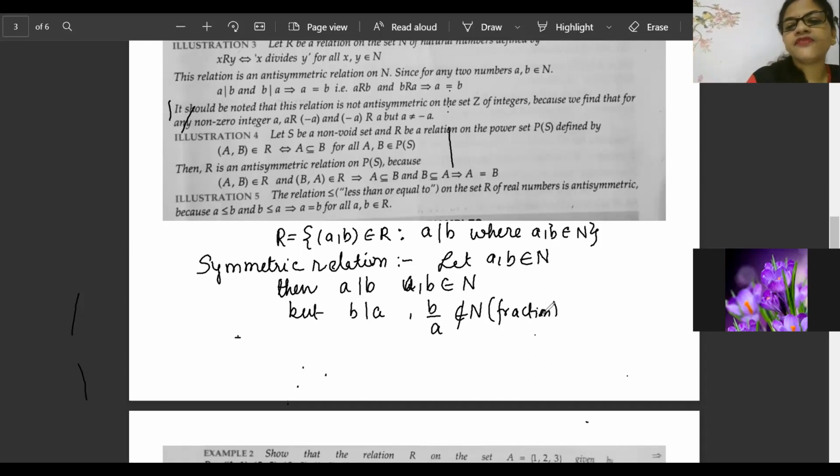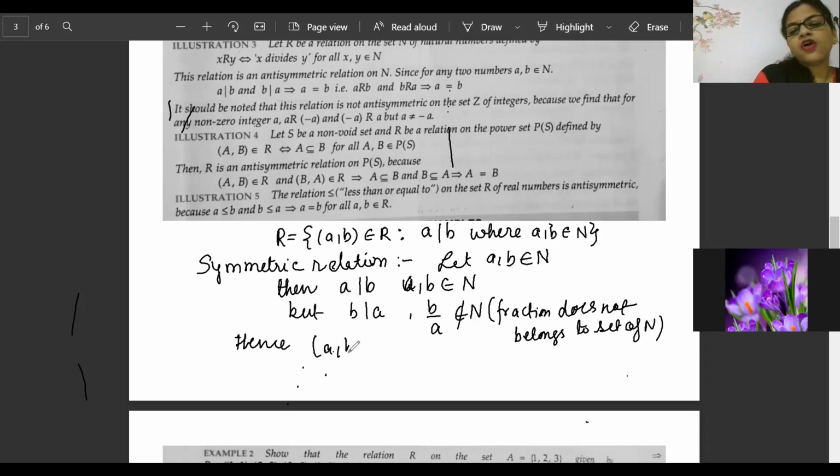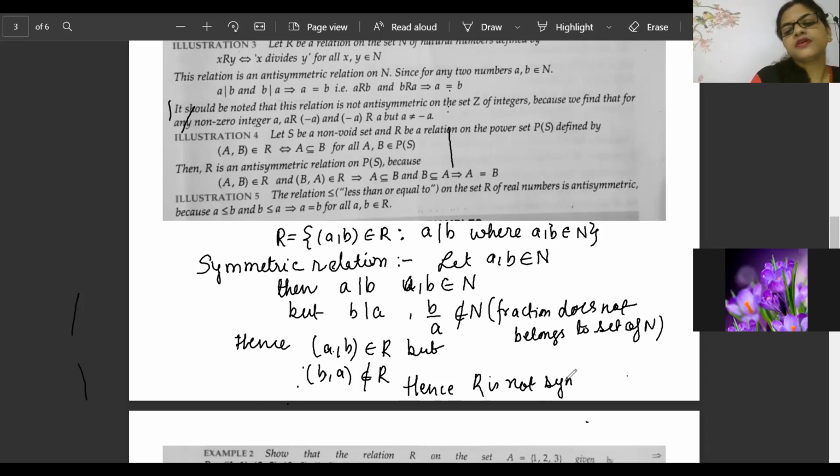So write in the presentation that a fraction does not belong to the set of natural numbers, set N. Hence, A, B belongs to the relation, but B, A does not belong to the relation. Hence, R is not symmetric.